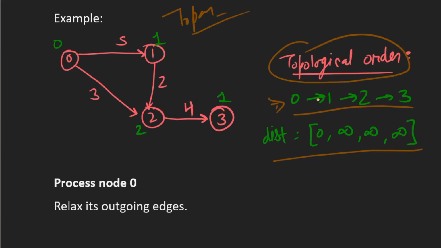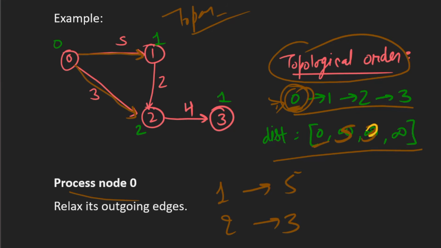Then we take the distance array, and for node 0 the distance is 0 because we have already reached that node. Now as per the topological ordering, we first process node 0. For node 0 we relax all the outgoing edges. We have two outgoing edges from node 0, to node 1 and to node 2. For node 1 the distance is 5 and for node 2 the distance is 3, so we update the distance of 1 to 5 and the distance of 2 to 3.